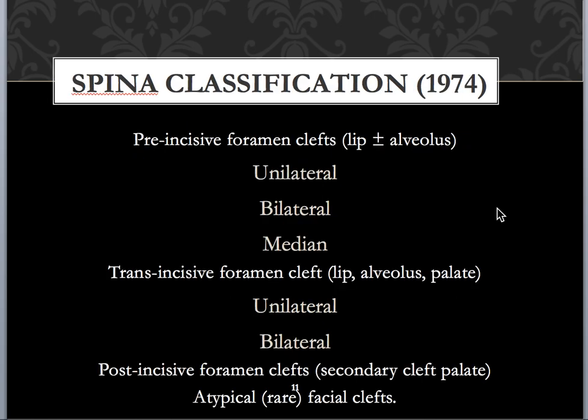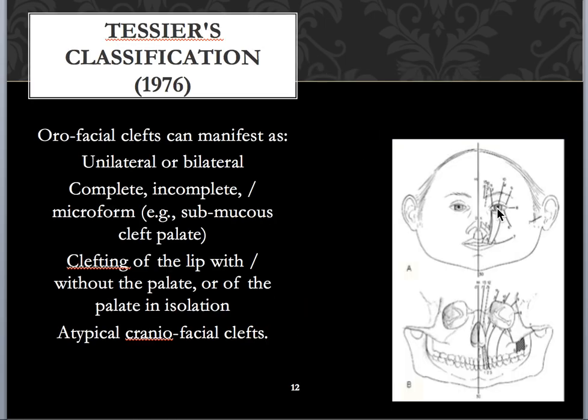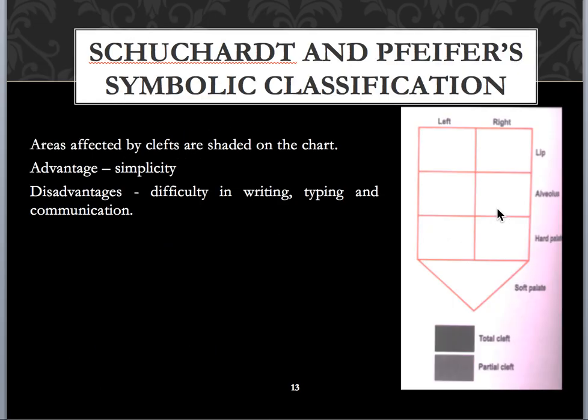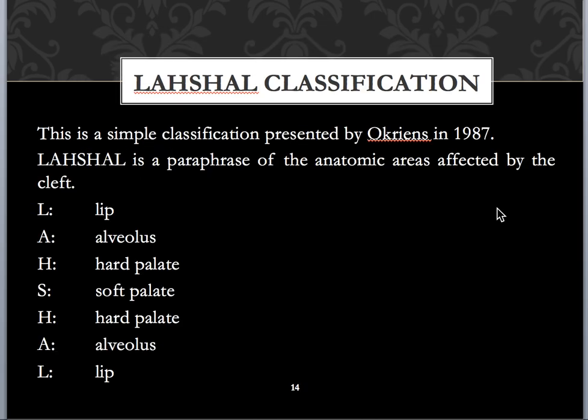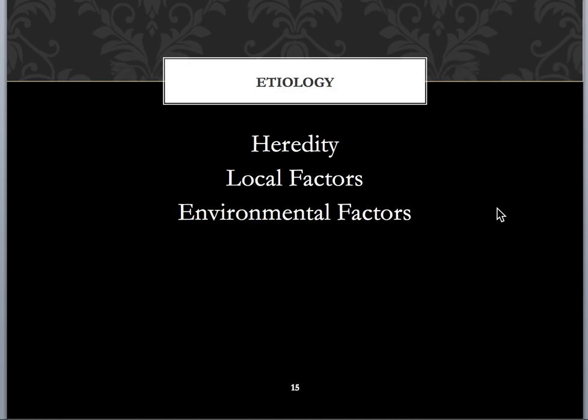And Spina's classification is also based upon the position of the pre-incisive foramen. In Tessier's classification, orofacial clefts are classified as unilateral or bilateral, complete or incomplete. And Schuchardt and Pfeifer's symbolic classification is the diagrammatic representation of cleft lip and cleft palate. And this is a mnemonic type of classification, the Lahshal classification. If we expand the Lahshal, the position where the cleft is present is described. And next we are moving to the etiology of the clefts.